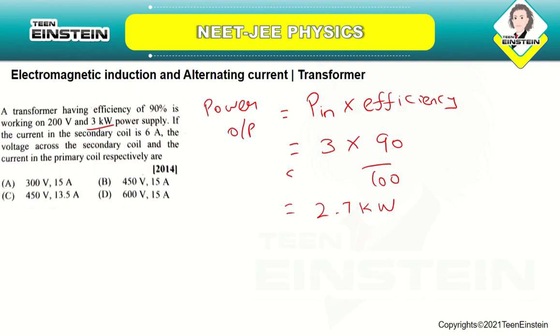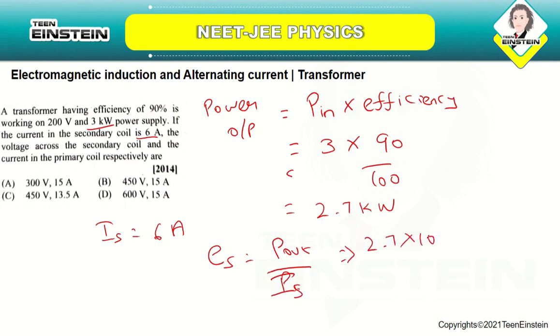Now they are saying the secondary coil current IS is equal to 6 amperes. So ES will be P out by IS. It is 2.7 into 10 power 3 divided by 6, which is equal to 450 volt. So the voltage across the secondary coil is 450 volt. Now what you have to find out is the current.